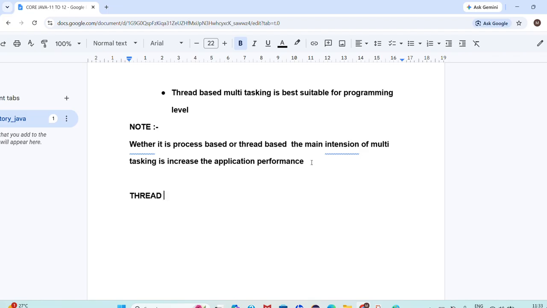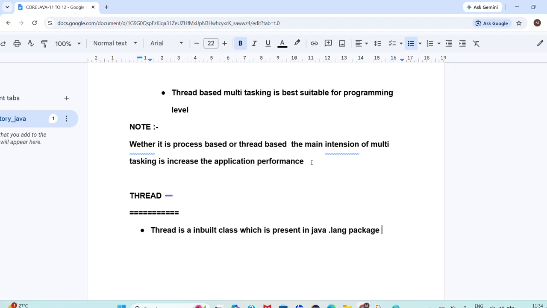Now here I'll go through the thread. What is meant by thread? What is the purpose of thread? Okay, now try to understand here. Thread is an inbuilt class, which is present in the java.lang package. Now tell me, where is thread present? In the java.lang package.